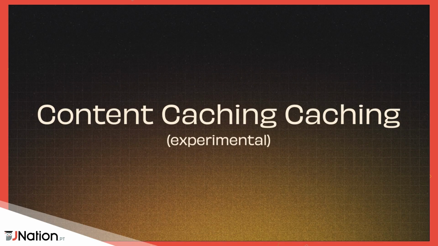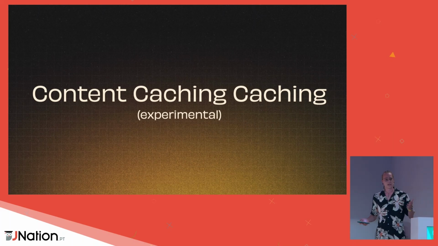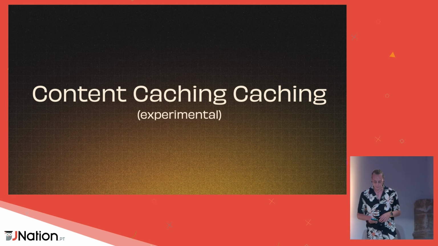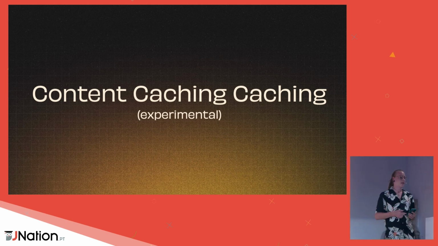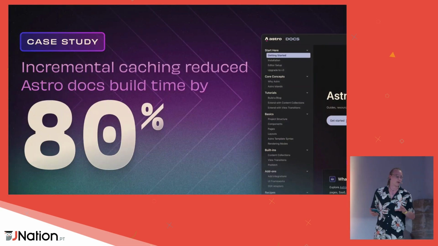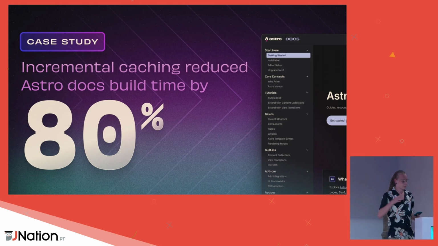All right, and then we have a couple of experimental features. And we have content collection caching, which is totally new. We're still experimenting with it. But we have a docs code base in Starlight of around 4,000 pages, which is really a lot. So if you build that in CI, it takes quite some time. But with content collection caching, we actually only rebuild the pages that have changed. Everything else just stays in the cache. And with that, we were able to have like an 80% gain on all of our build pipelines, which is really, really crazy.